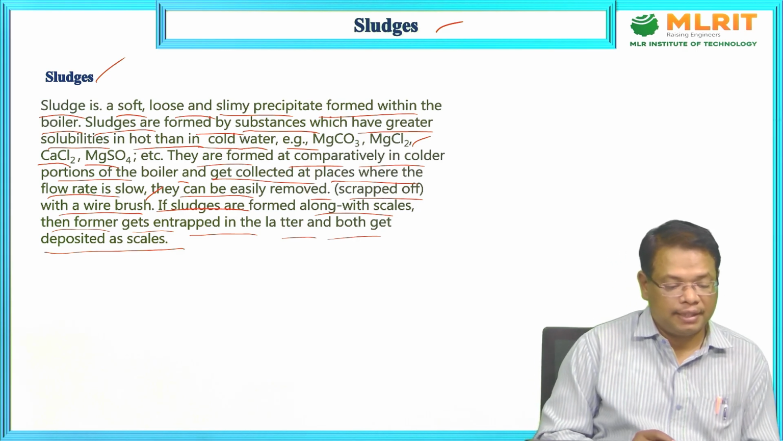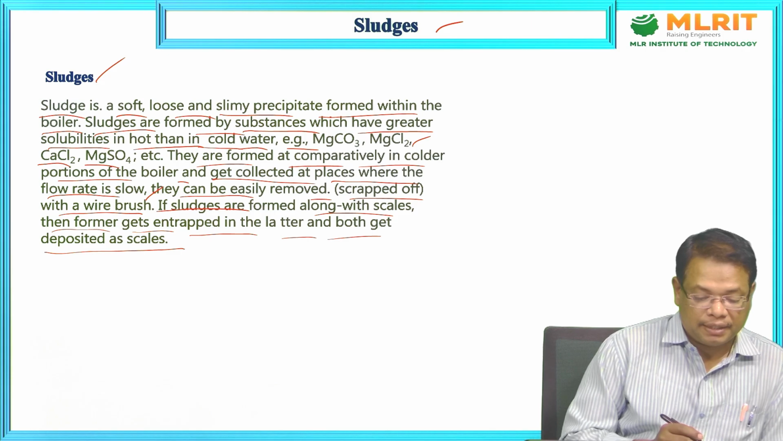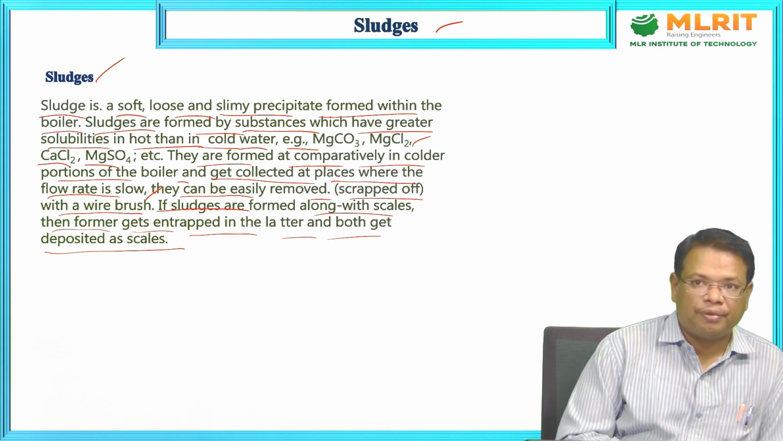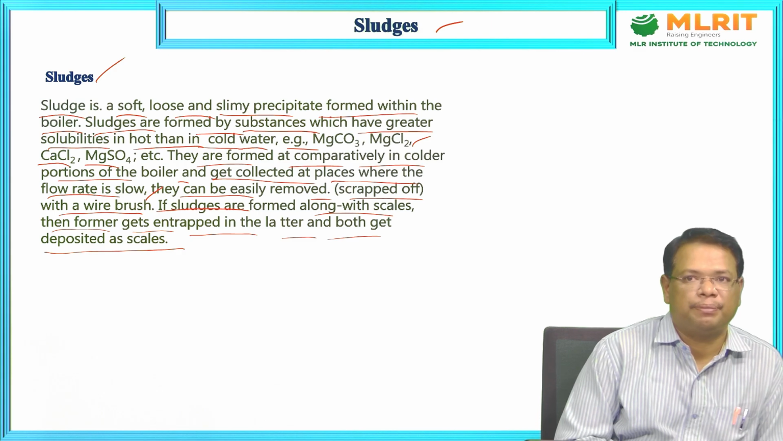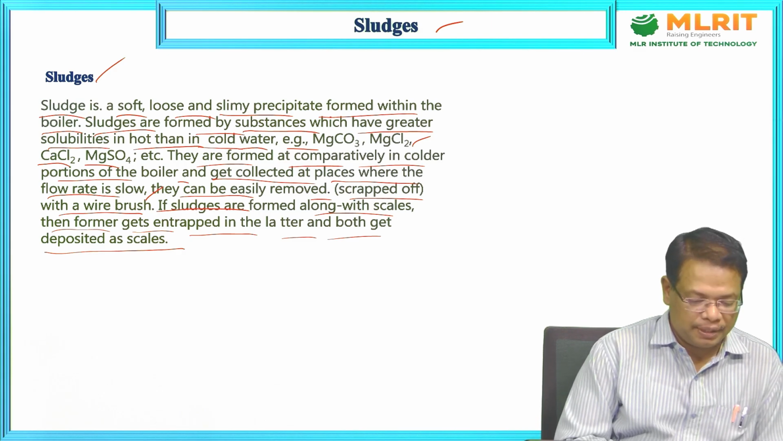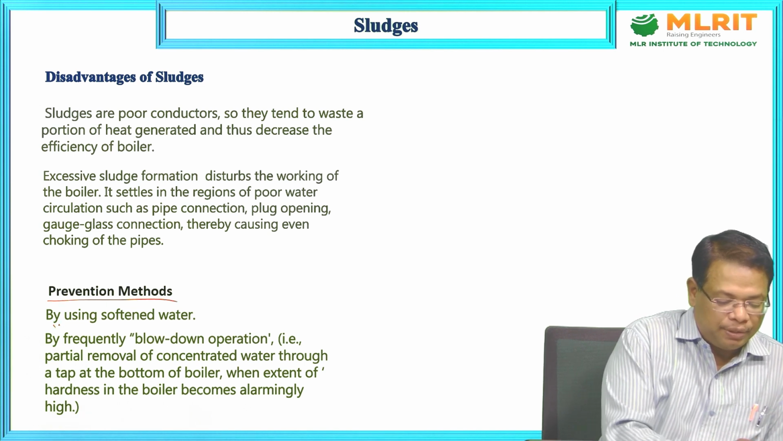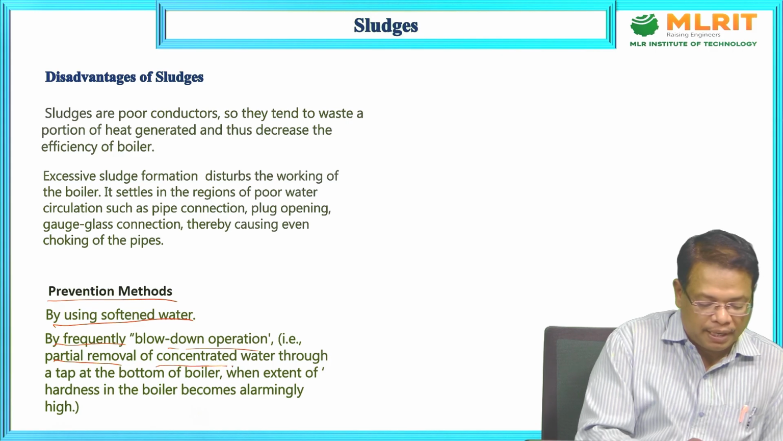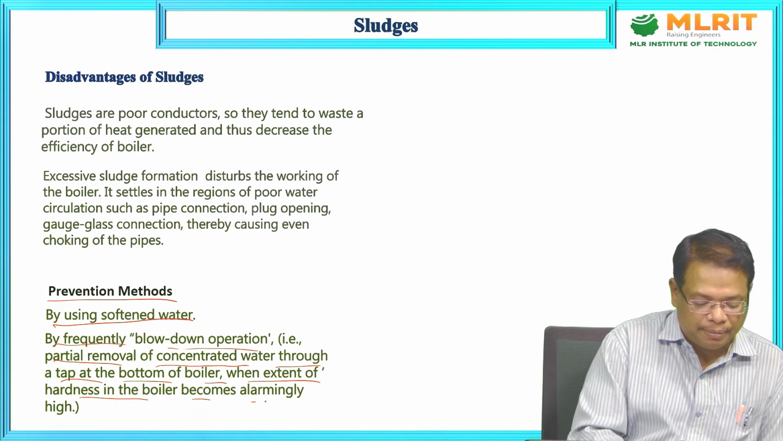The sludges can also be removed by wire brushes, because before they form scales, when they are loosely held in the boiler, it is very easy to remove them using a brush. Prevention methods are using softened water and frequent blowdown operation, that is, partial removal of the concentrated water through a tap at the bottom of the boiler when the extent of hardness in the boiler becomes alarmingly high.